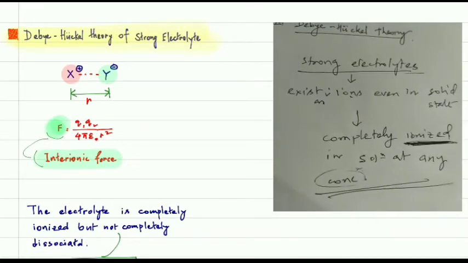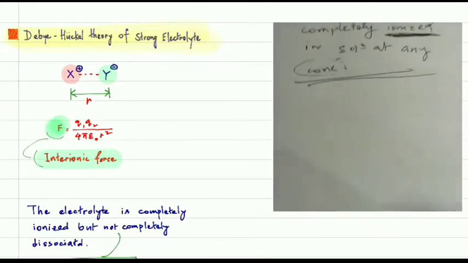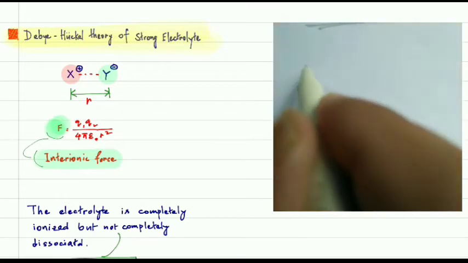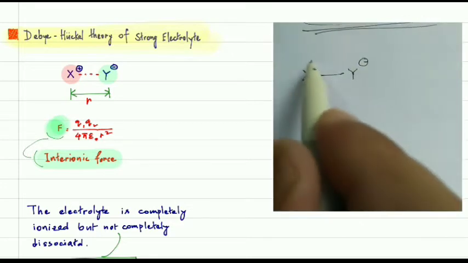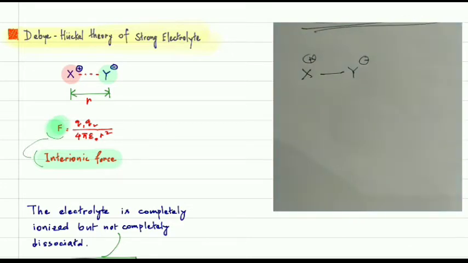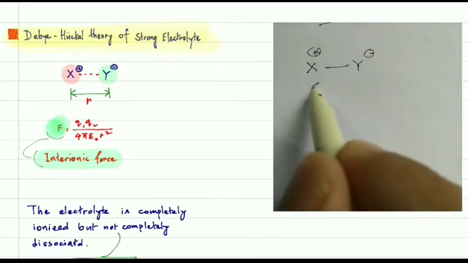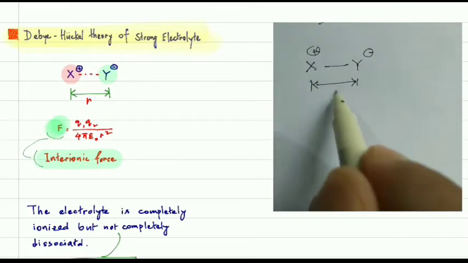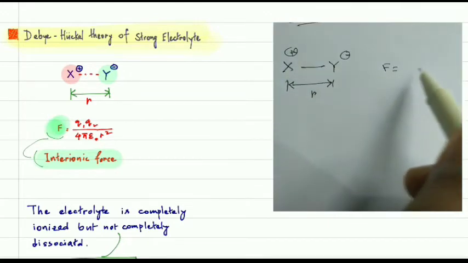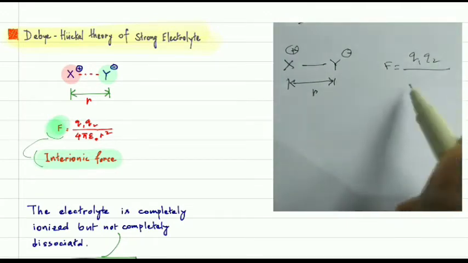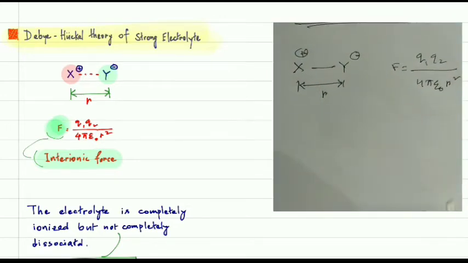Let us discuss this theory by using some example. Let's suppose we have some strong electrolyte, in ionic form even in its solid state, and this is the distance between these two ions. We already know that F, the interionic force of attraction, will be Q1 Q2 over 4 pi epsilon naught R square.